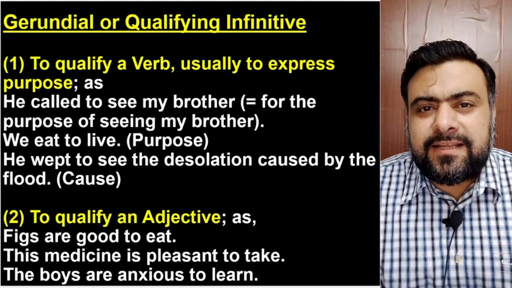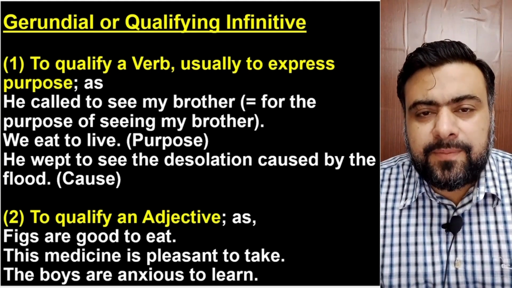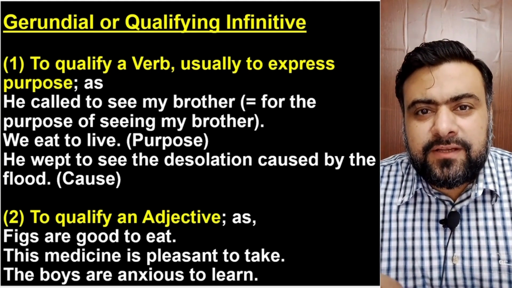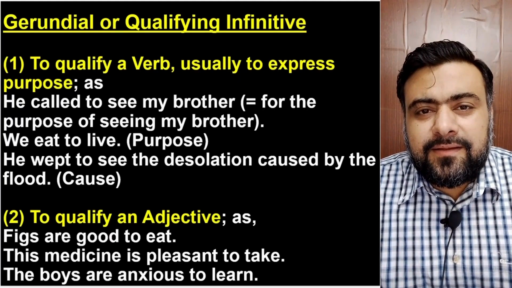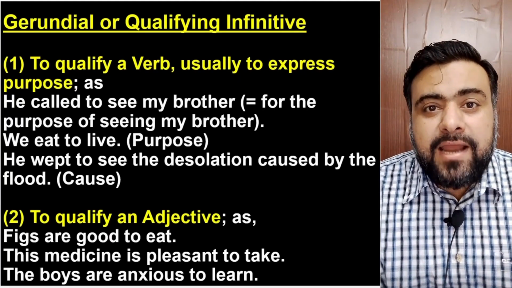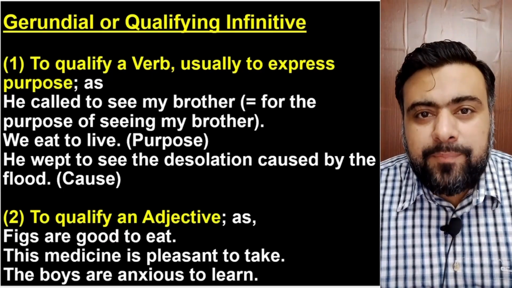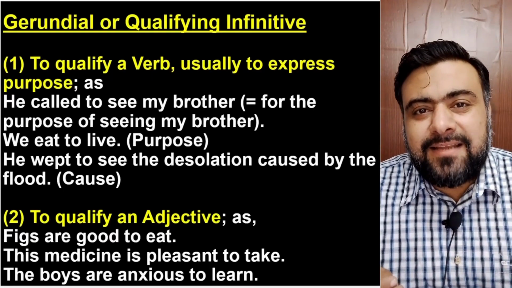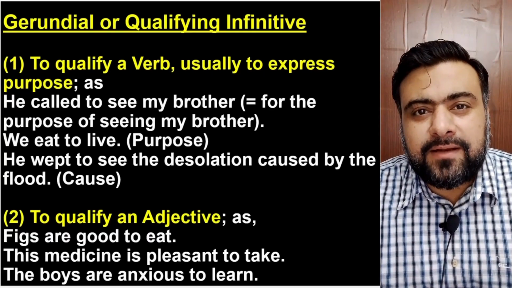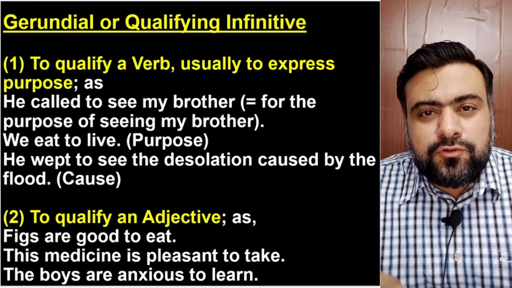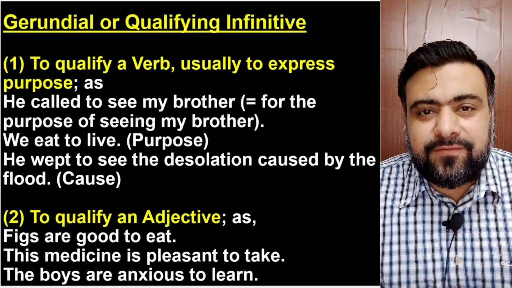Now, this sentence has a verb, we wept. The infinitive to see the desolation of the flood is showing the cause of the verb. Why did we weep? We wept because the cause was to see the desolation caused by the flood. Number 2, when the infinitive is used to qualify an adjective.